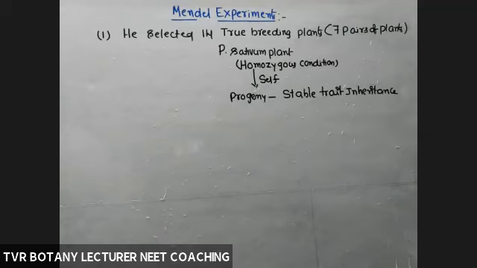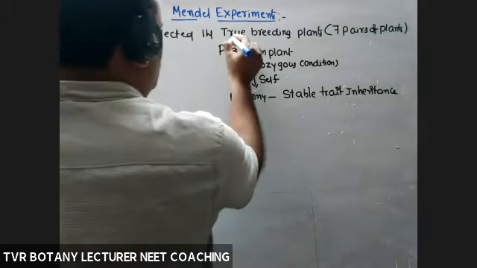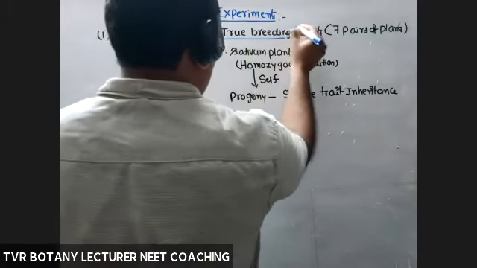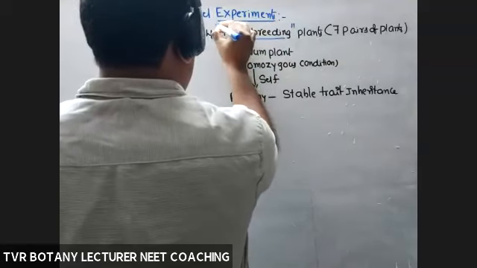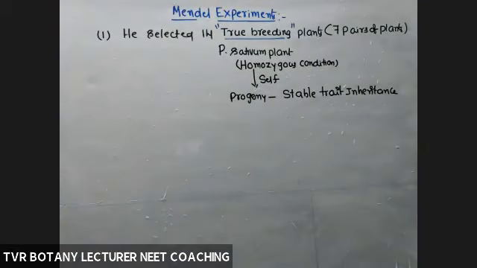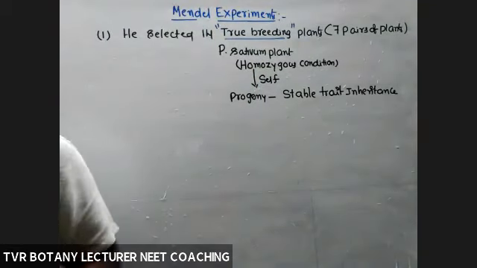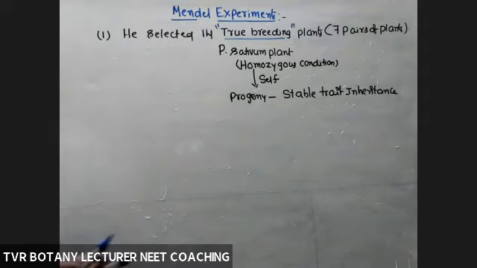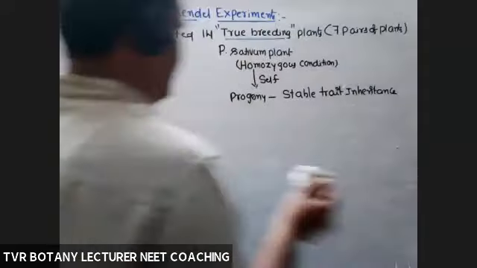So if it is with a stable, continuous trait inheritance, same character is passing from one generation to next generation, that is called as a true breeding line. So total number of true breeding lines selected by Mendel, 14.